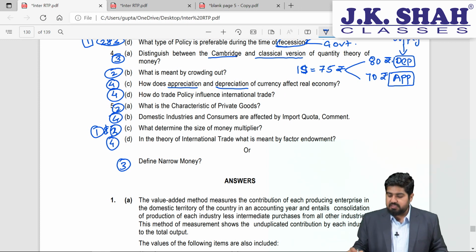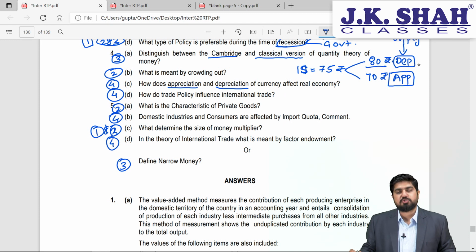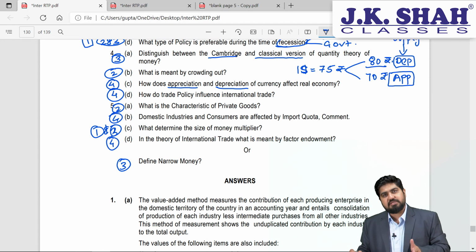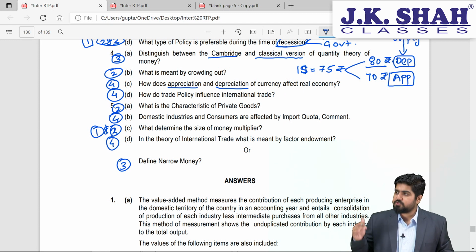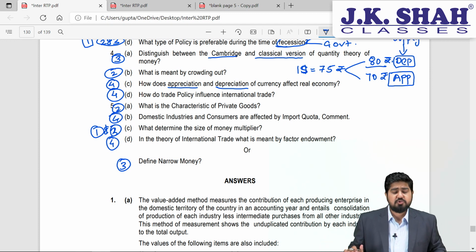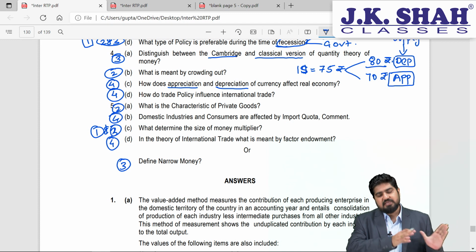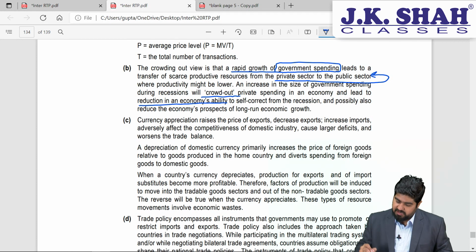The pros can be, let's suppose for depreciation, exports will increase, imports will reduce, people will buy more of domestic product as compared to foreign products. In case of appreciation, imports will expand, inflation will come down, exports will reduce, so consumers will have more choices to buy in the market. So both the things have effects in the economy. Let's have a look at it.